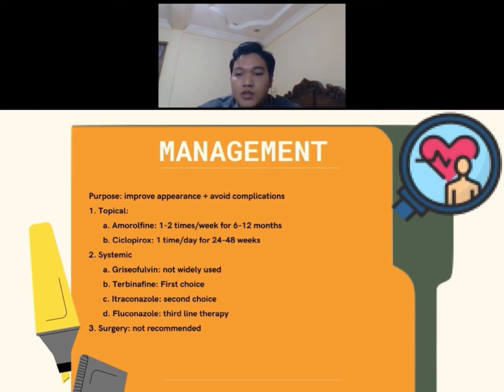This is the second choice therapy, given to patients 200 mg per day for 6 to 12 months. And the last option is fluconazole. This is the third line therapy, given to patients 450 mg per week for 3 to 6 months.